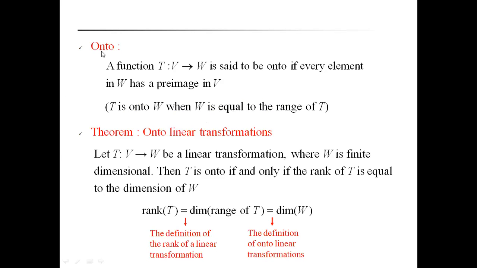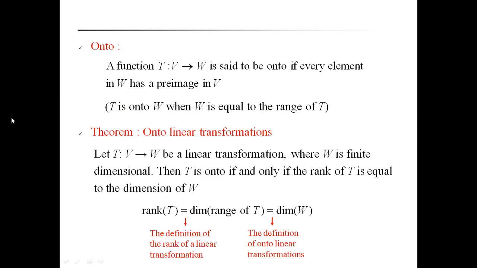So this is the definition of the onto mapping. One-to-one mapping means T of U is equal to T of V, which implies U is equal to V. Onto mapping means every element of W has a pre-image in V. One more simple way to remember: the codomain W must be equal to the range of T. If the codomain of T equals the range of T, then it is called an onto mapping.